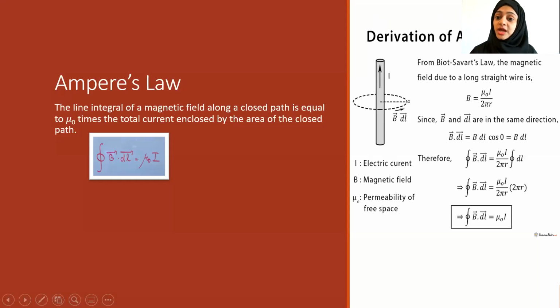But if you are using Ampere's law, what can you do? You can consider a closed path that covers all of them. You can use the line integral over all of them, and you have to use the total current in all of them. So what will you get? You will get the magnetic field. So even if the situations are very complex, you can use Ampere's law instead of Biot-Savart law. Is Ampere's law clear to you?